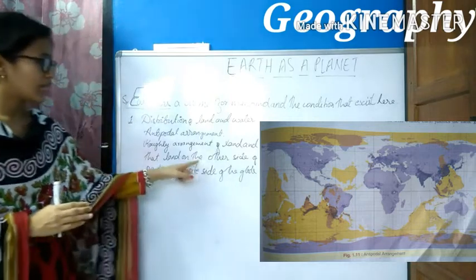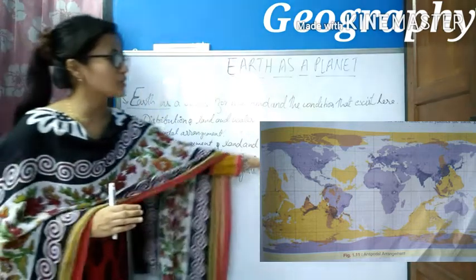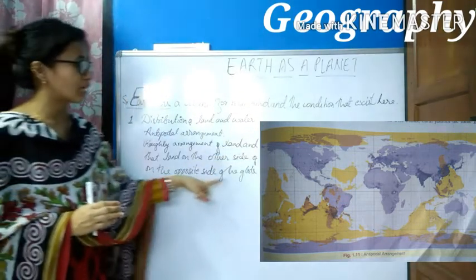Land on one side of the Earth is balanced by the water on the opposite side of the Earth.